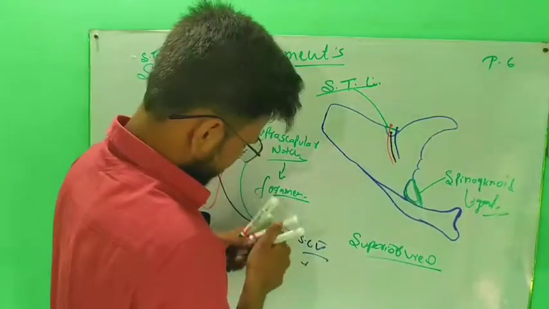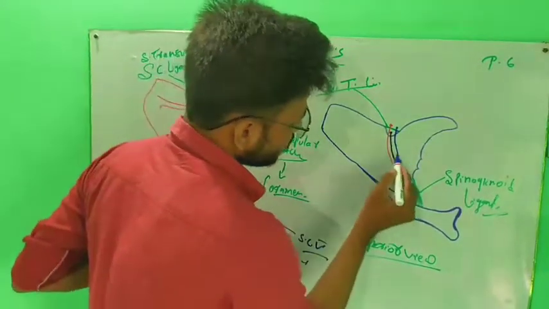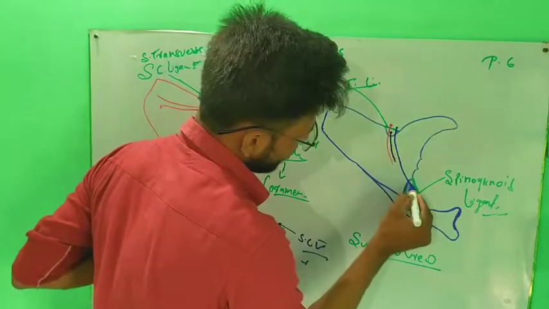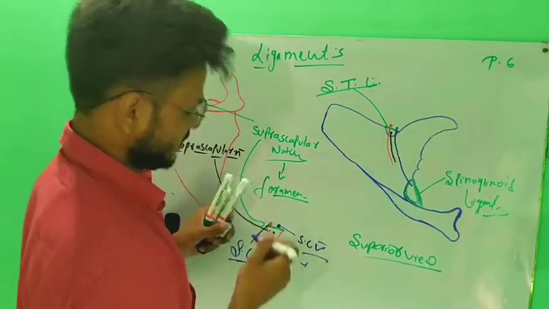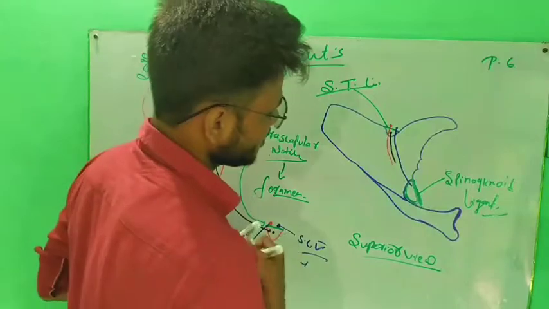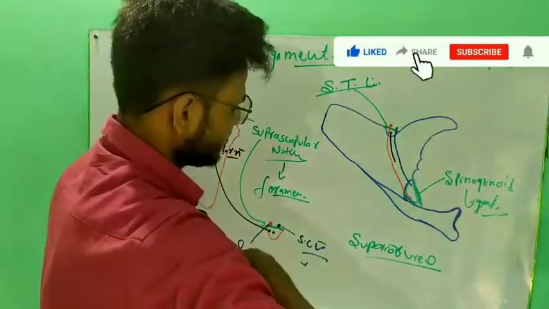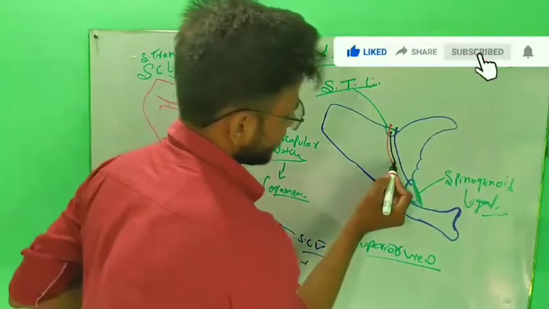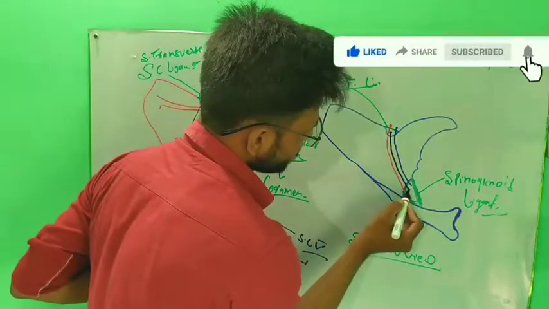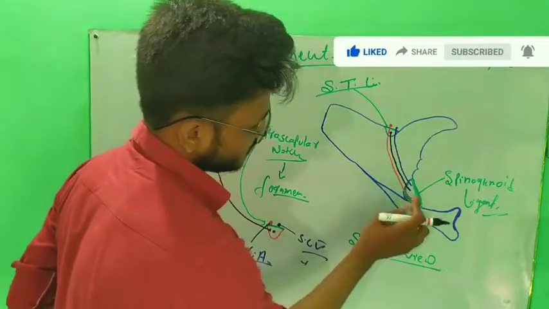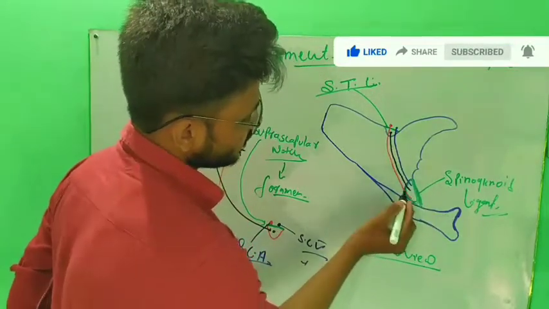These three structures pass through the spinoglenoid foramen. This is a neurovascular bundle.